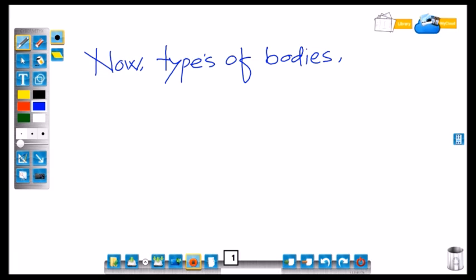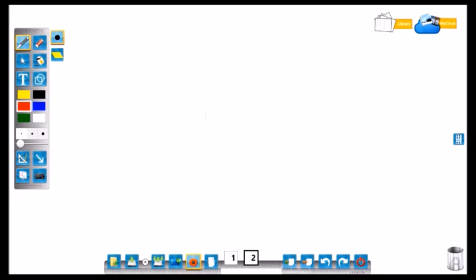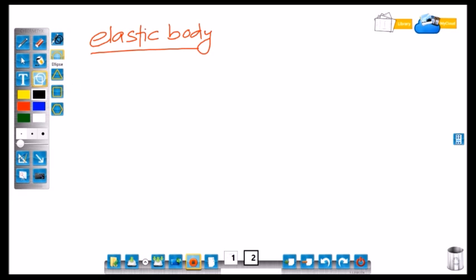Now we are going to see different types of bodies. There are three types of bodies. First one is elastic body, second one is plastic body, and third one is rigid body. Elastic body. Let's consider a ball.